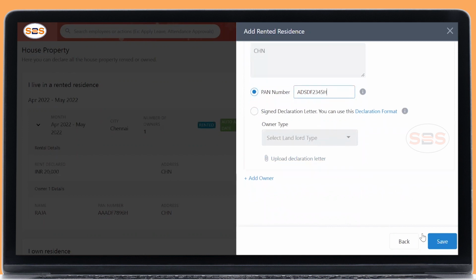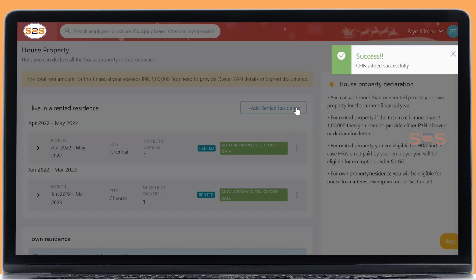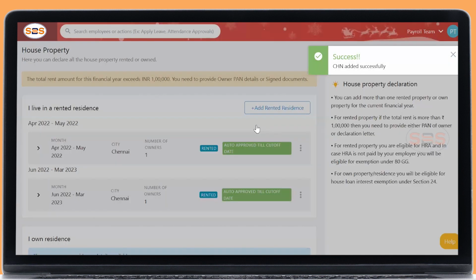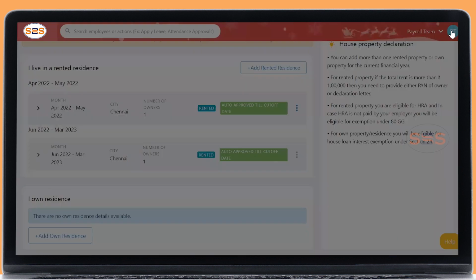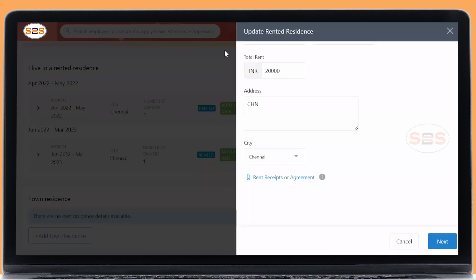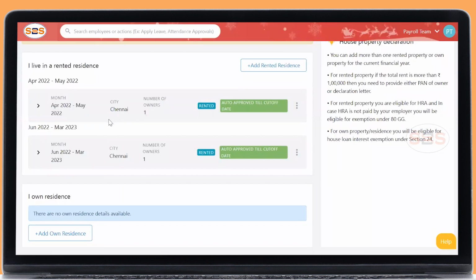And saving it. Okay. So after declaring it, if you have any documents, you can again click update and you can upload the documents. Okay. So this is related to HRA. I will tell you at the end of the session how the HRA is calculated.